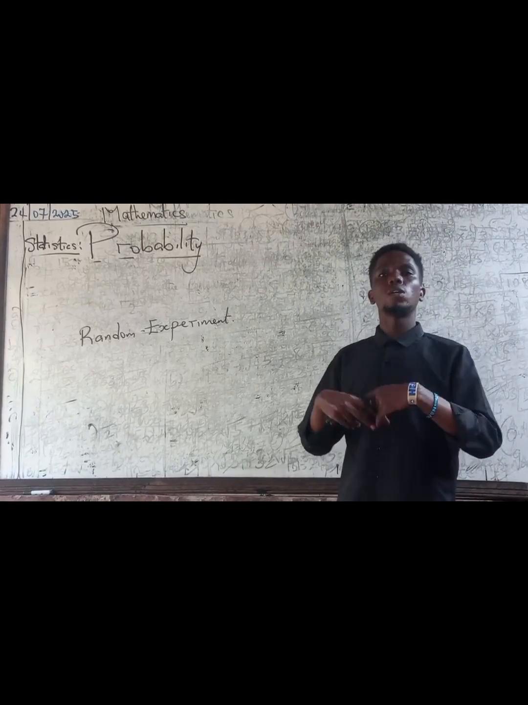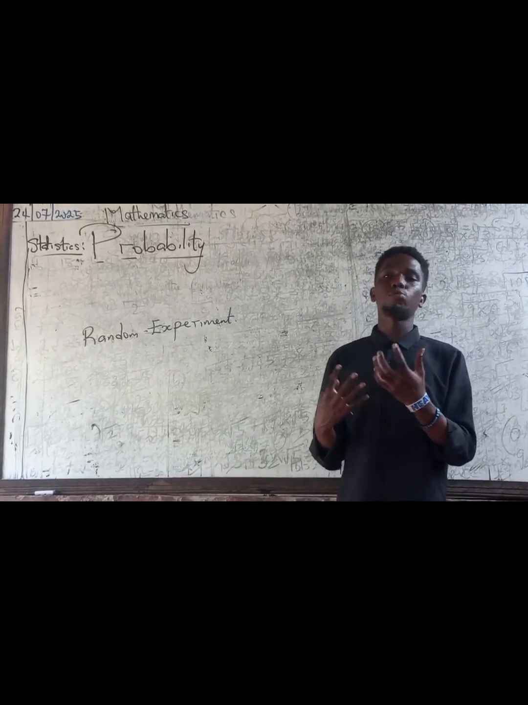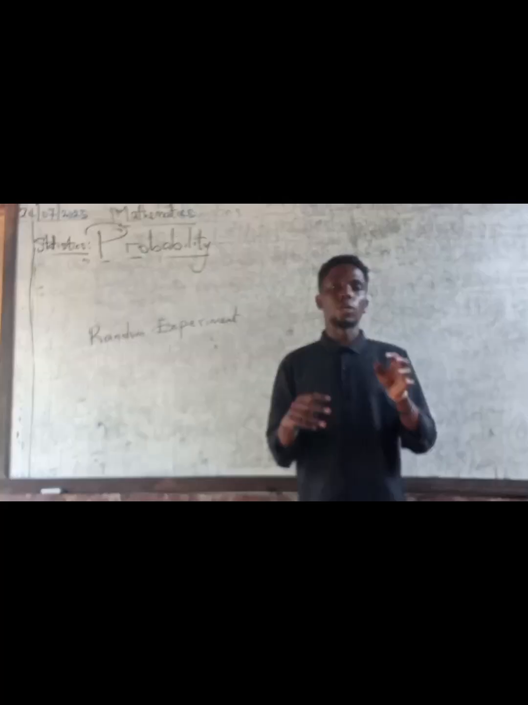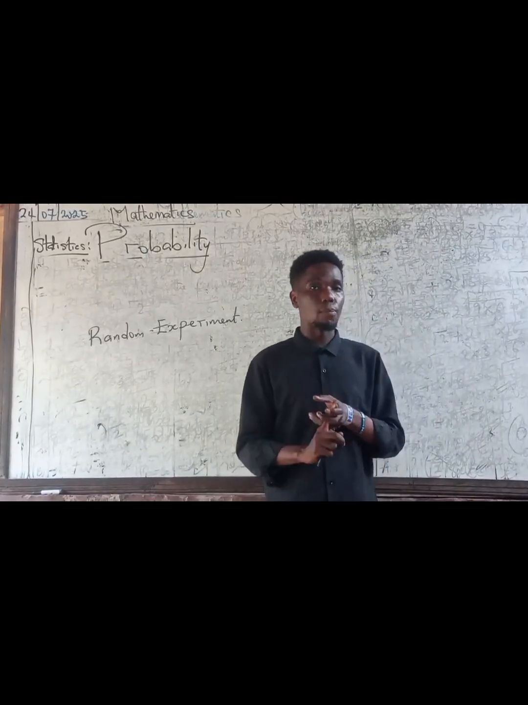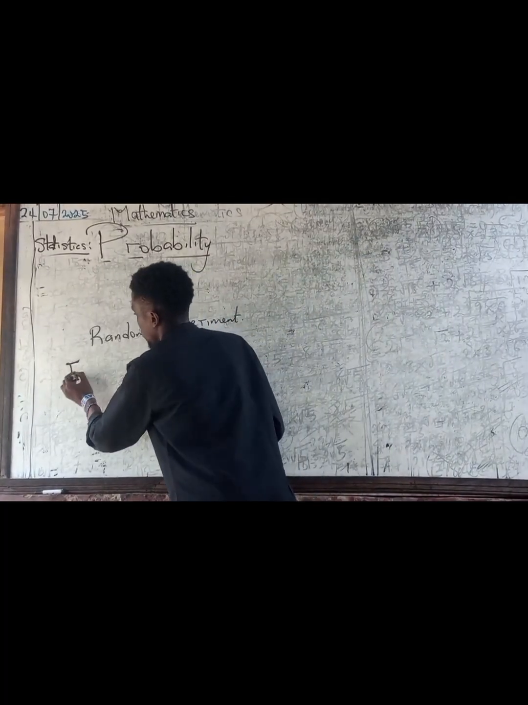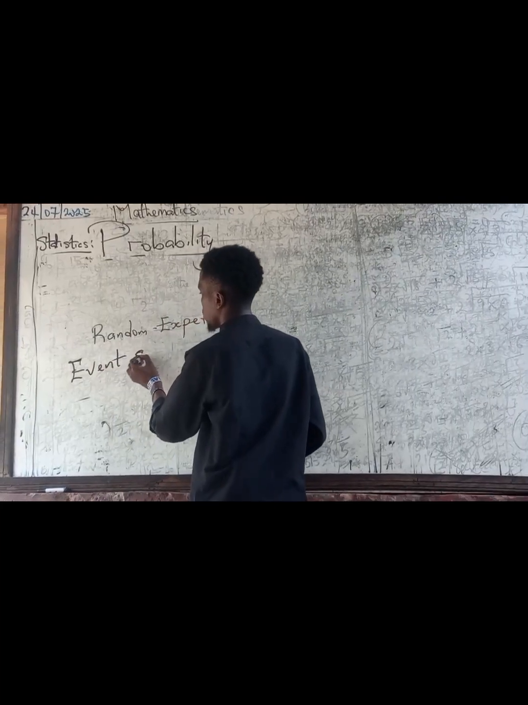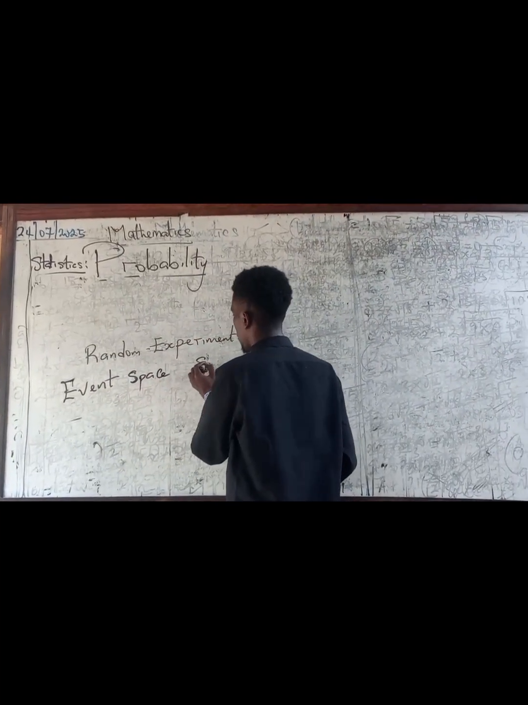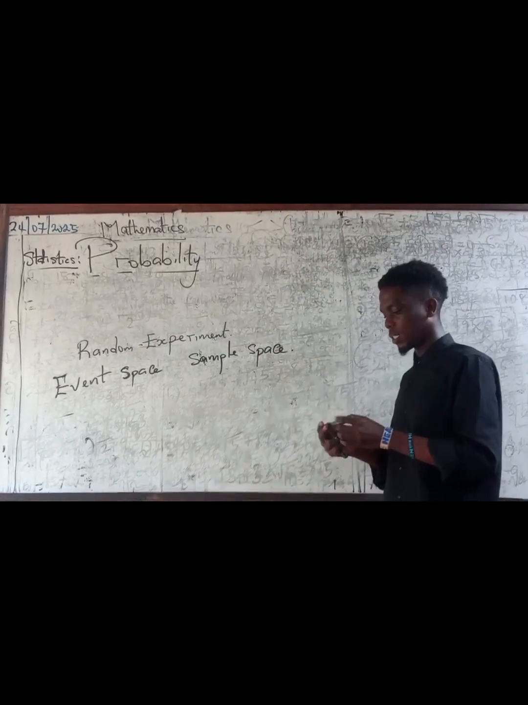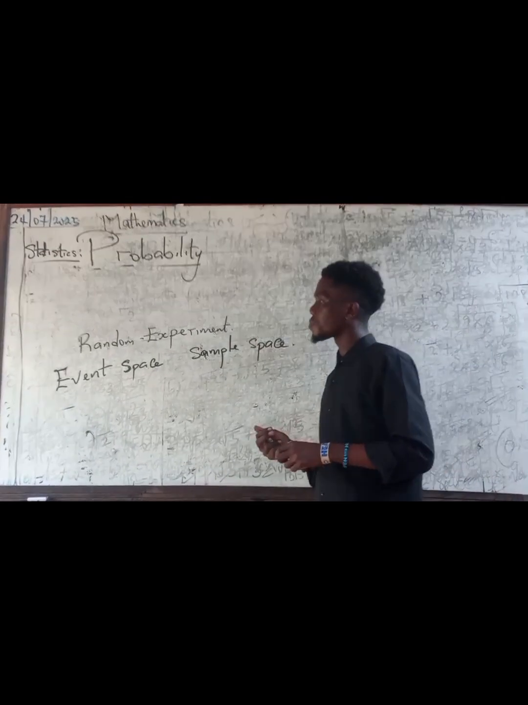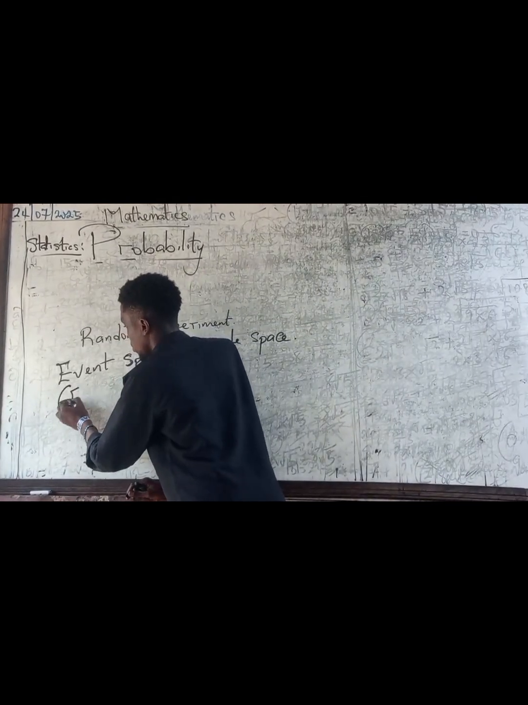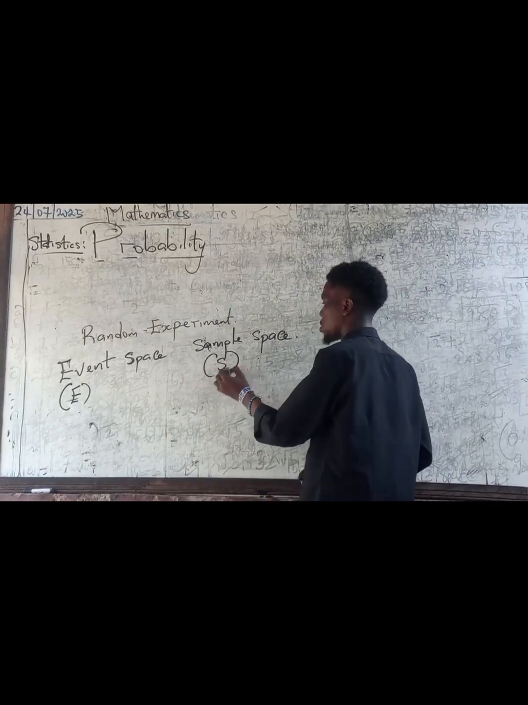So in probability, we're going to look at some words. There are some terminologies we'll be using in this topic that I would like us to understand before we go into some practice questions. So we're going to look at event space and sample space. Let's start with that. I'm going to give us a basic understanding of what these words are. Let's start with event space and then we'll go into sample space. Event space is E, sample space is S.